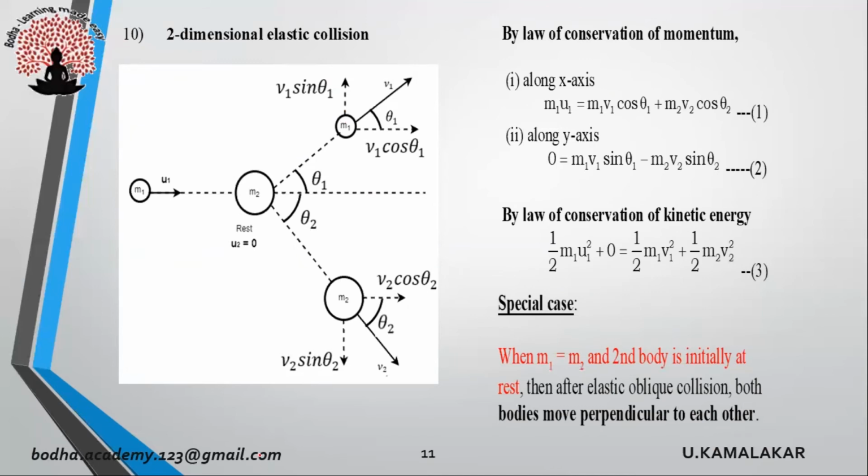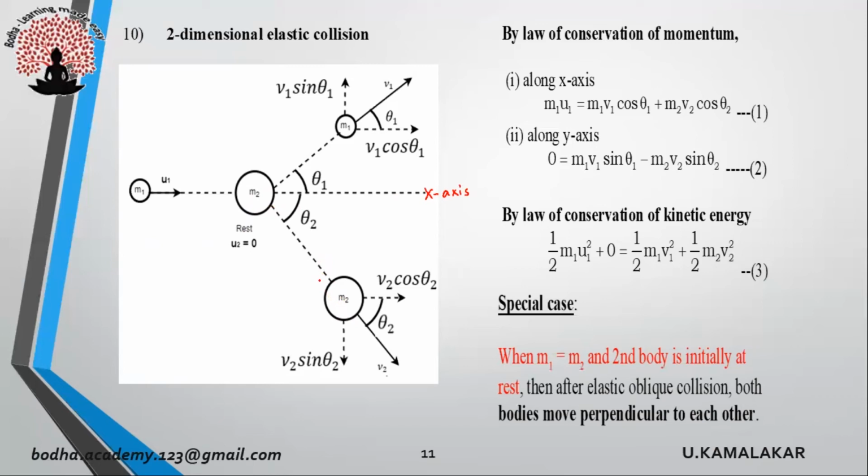So let us consider two-dimensional elastic collision between two bodies. Consider a body of mass m1 moving with velocity u1. Let it collide elastically with another body of mass m2 which is initially at rest. After collision, first body moves with velocity v1 making an angle theta 1 with x-axis. Second body of mass m2 moves with velocity v2 making an angle theta 2 with x-axis.